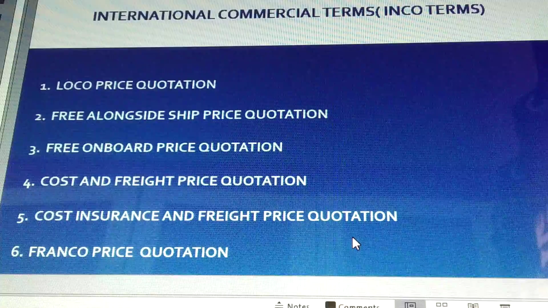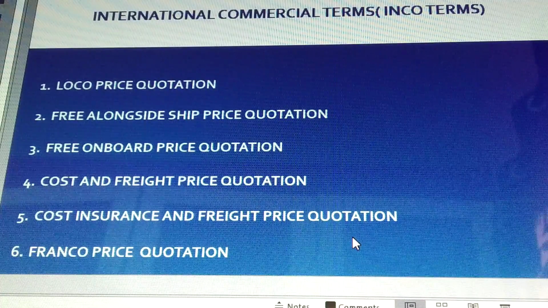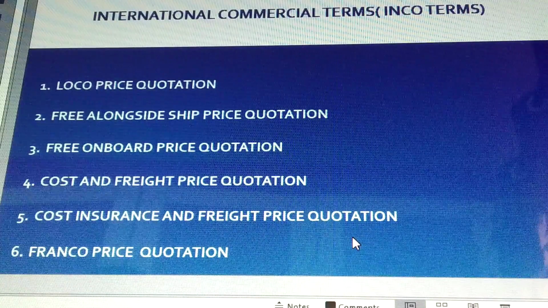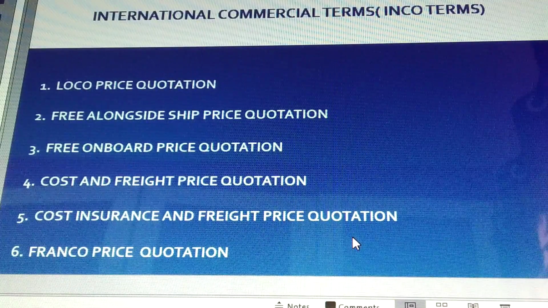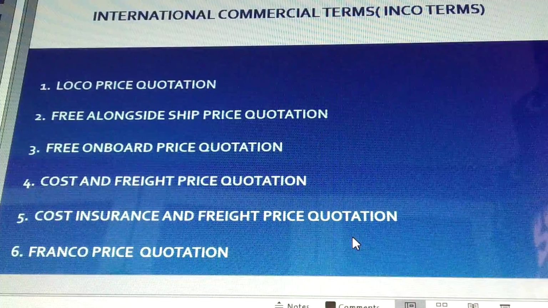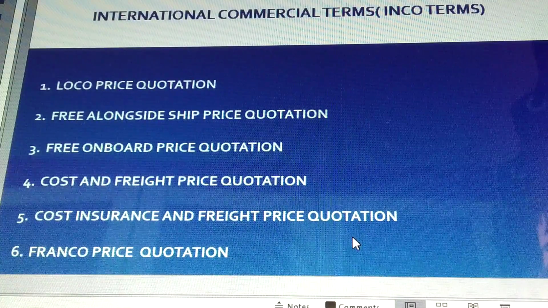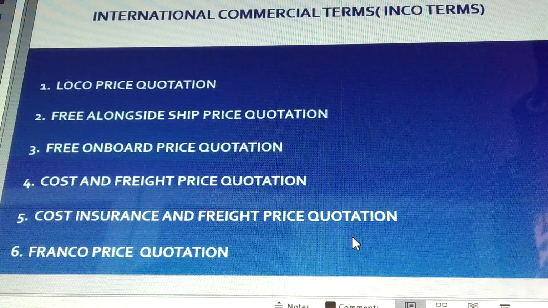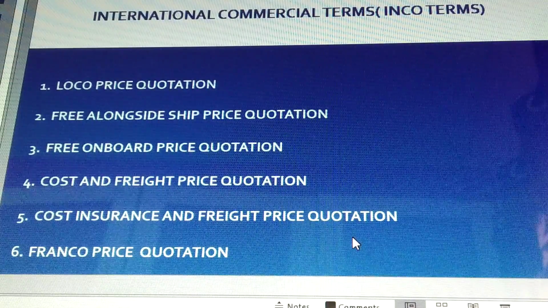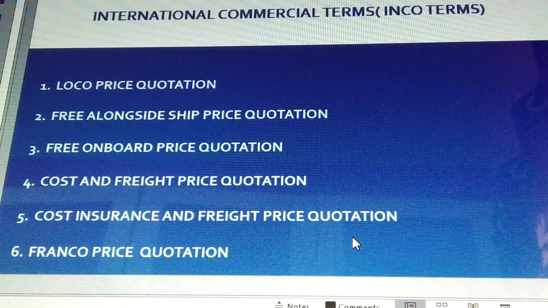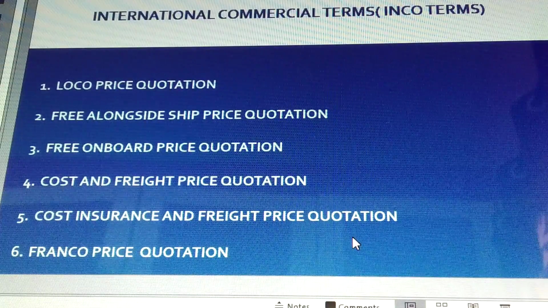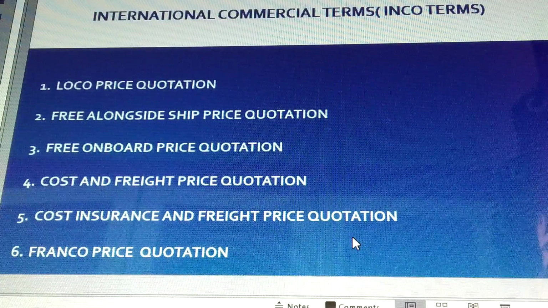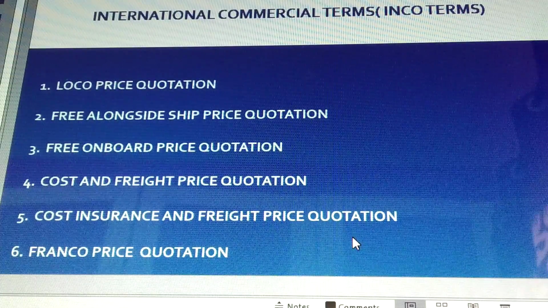Now this says the price quotation includes the cost of the product being exported, the cost of transporting the goods from the exporter's warehouse to the port, the cost of loading the goods, and also the cost of insuring the goods and transporting the goods from the exporter's country to the importer's country. Now in this, students, insurance is also involved, so they have to insure the goods, which is included in the cost, insurance and freight price quotation. Moving on to the next, Franco price quotation.